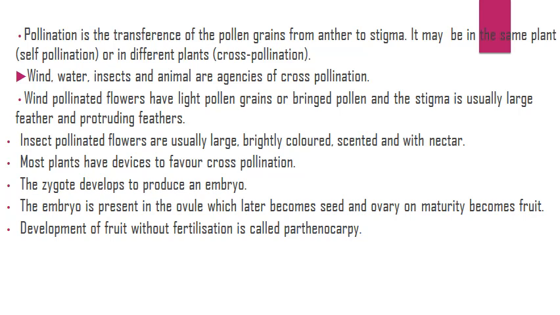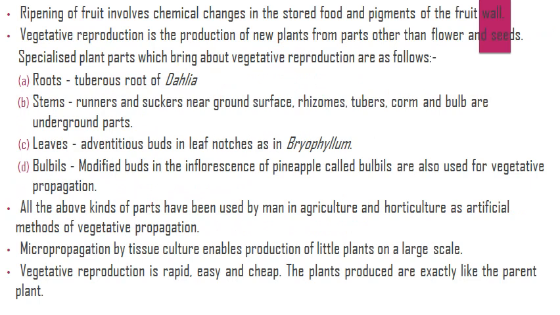The zygote develops to produce an embryo. The embryo is present in the ovule, which later becomes the seed, and the ovary on maturity becomes the fruit. Development of fruit without fertilization is called parthenocarpy. Ripening of fruit involves chemical changes in the stored food and pigment of the fruit wall.